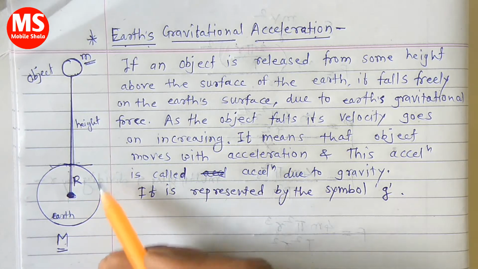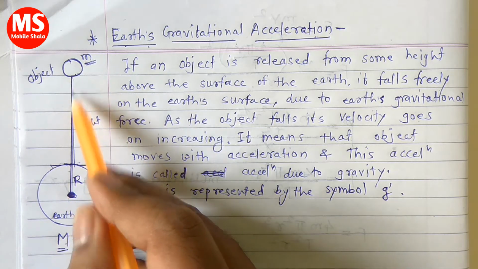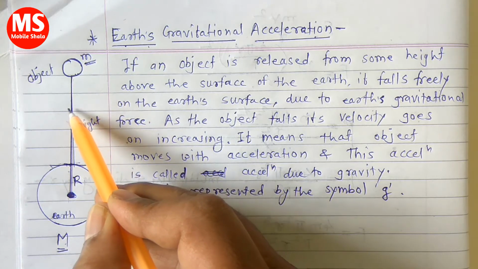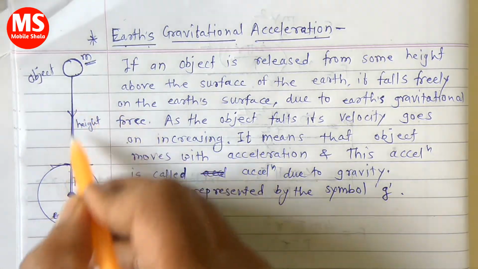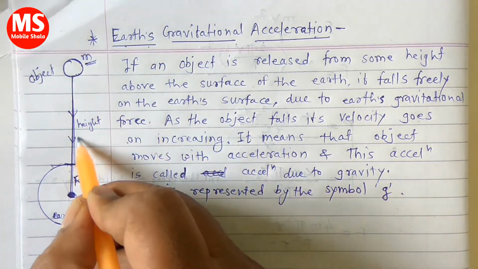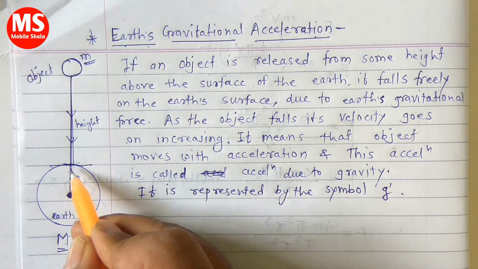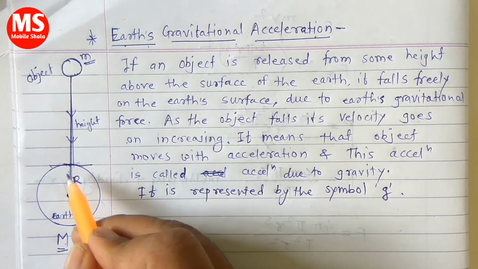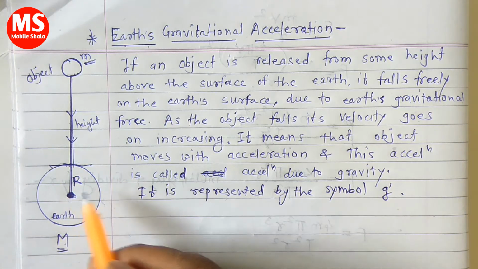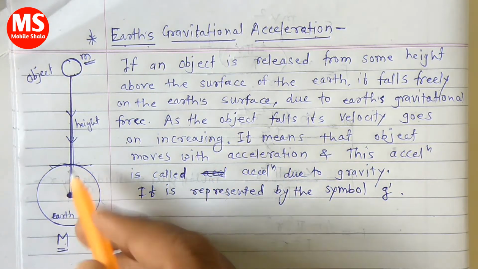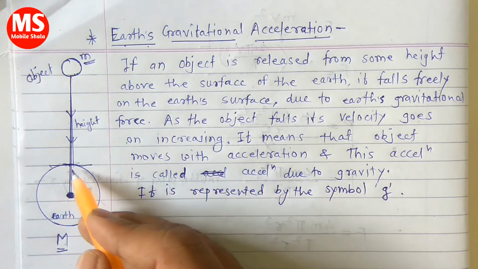At the time the object falls, its velocity continuously goes on increasing, and this is also caused by the Earth's gravitational force. So it means that the object moves with an acceleration, because we all know that acceleration is nothing but the change in velocity.